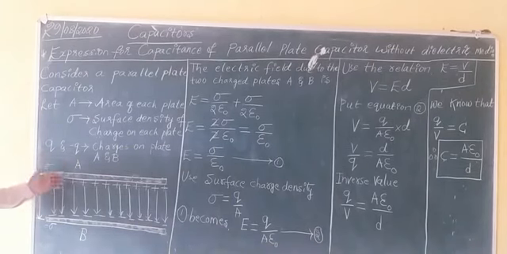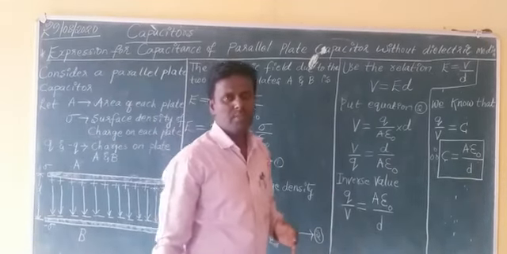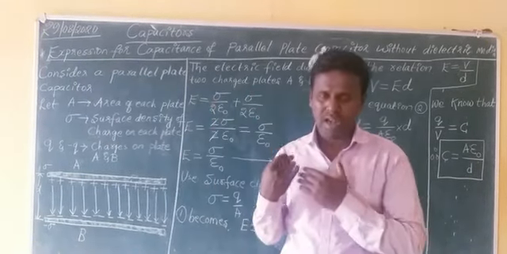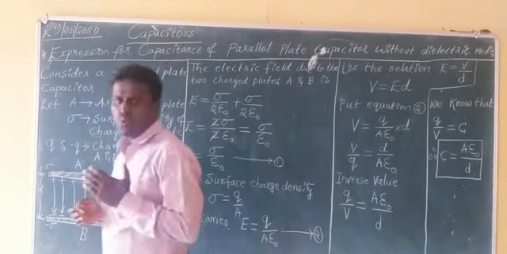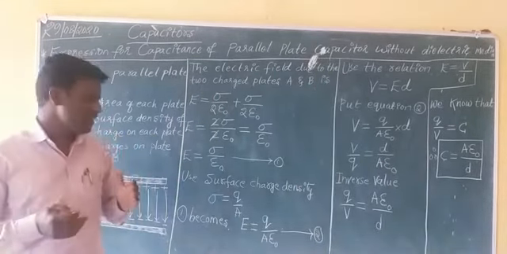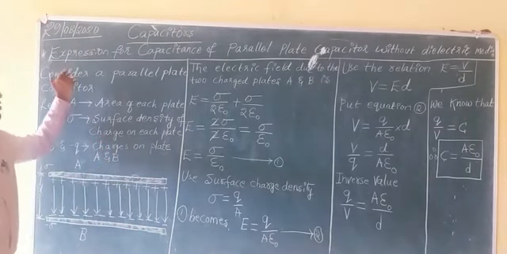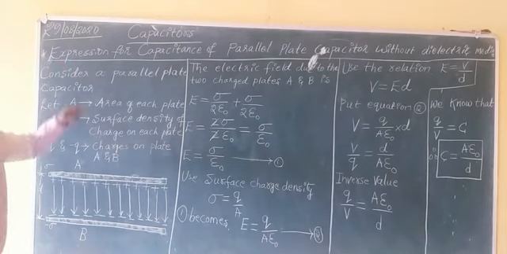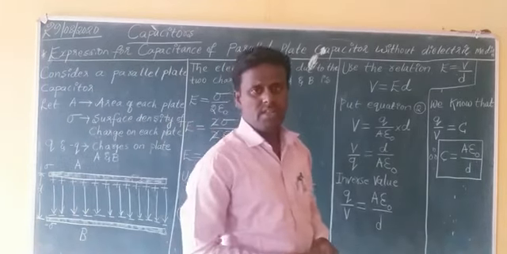Why is the parallel plate capacitor named so? Because it consists of two parallel plates separated by a small distance, right? So now your concept is expression for capacitance of parallel plate capacitor without dielectric medium.